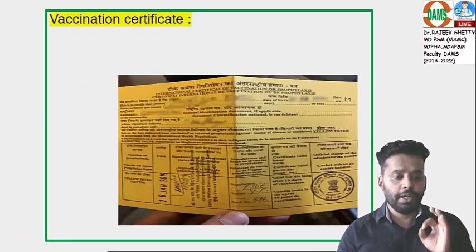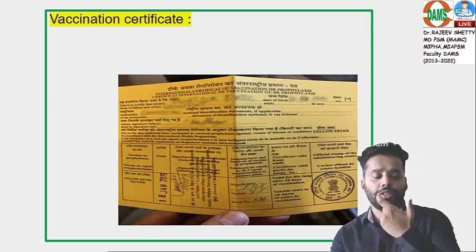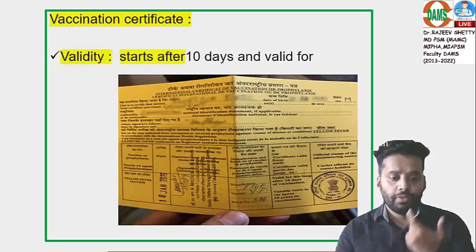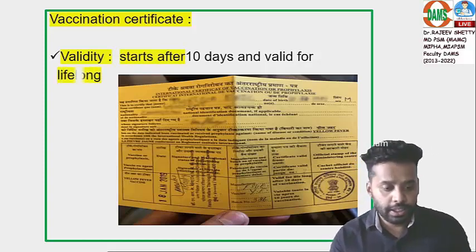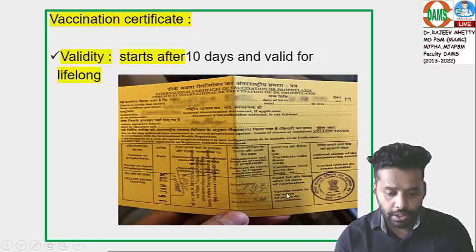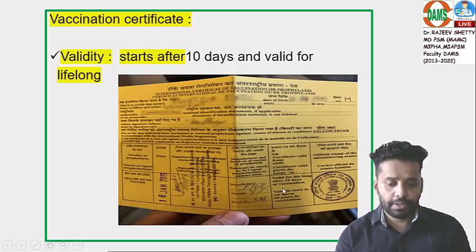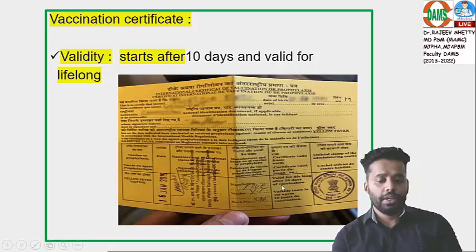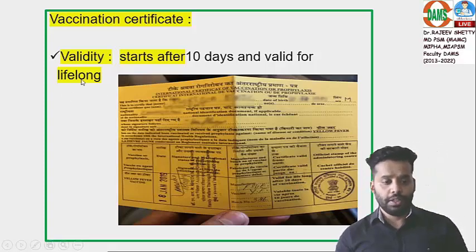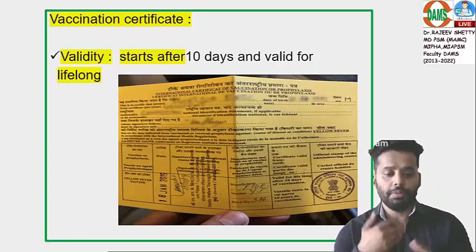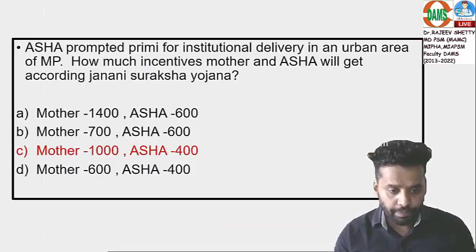One more update you should know, the question on vaccination certificate. Validity starts after 10 days, and once given it is valid for lifelong. So I'm showing the same slide of my class. I'm showing the vaccination certificate for you. It is valid for lifelong now. No need to renew it every 10 years. So this is one more thing you should know, which can be a question in the future.